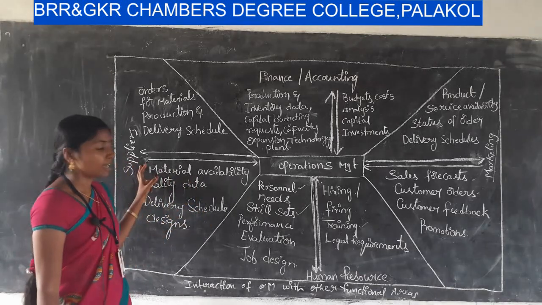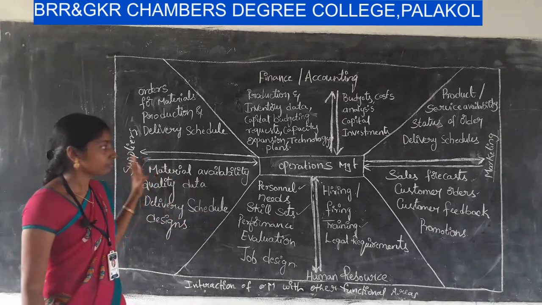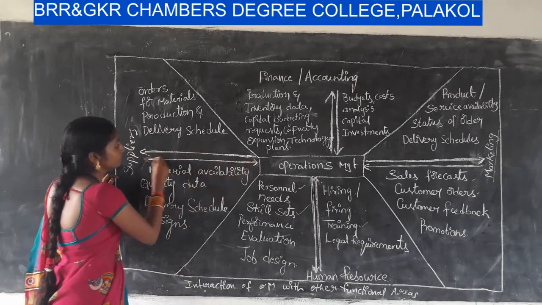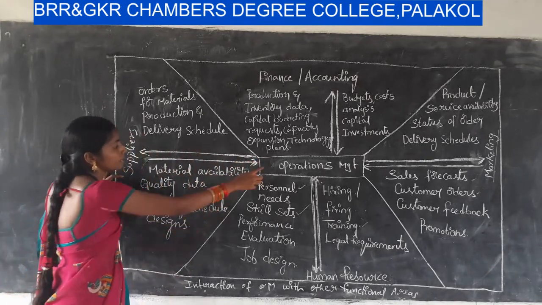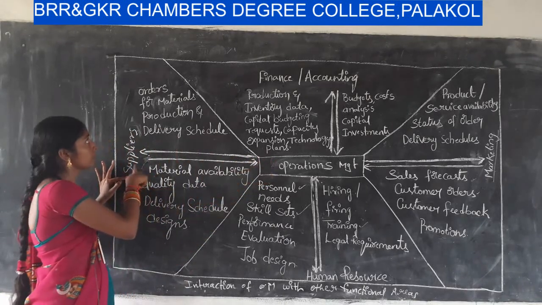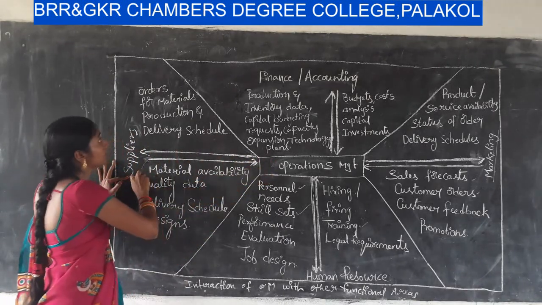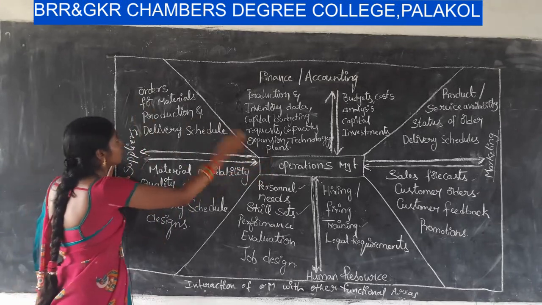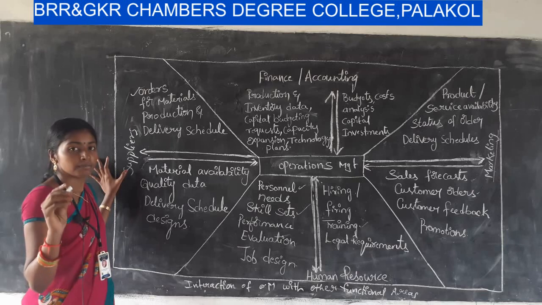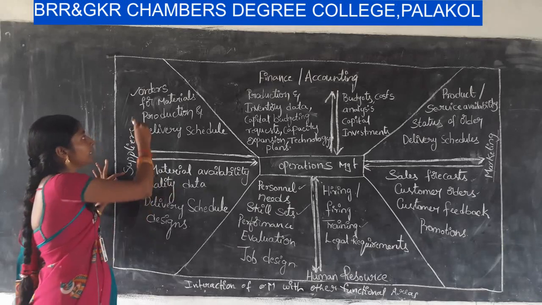All of this comes under this wing. You observe these arrows. First one, operations management with regard to suppliers. What they want from the suppliers: operations managers place orders for materials.